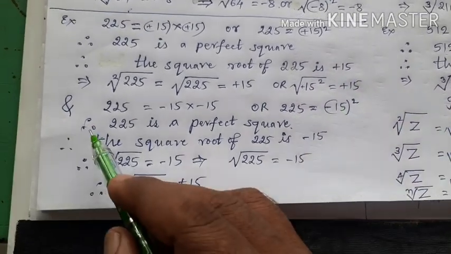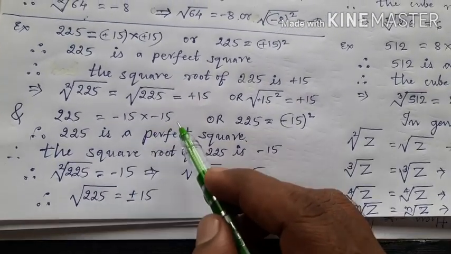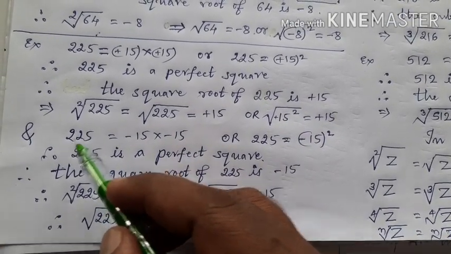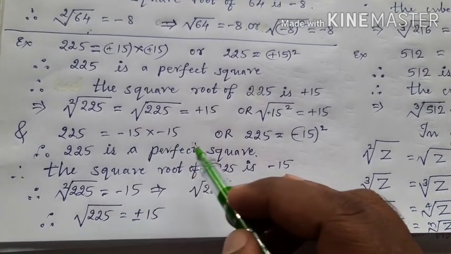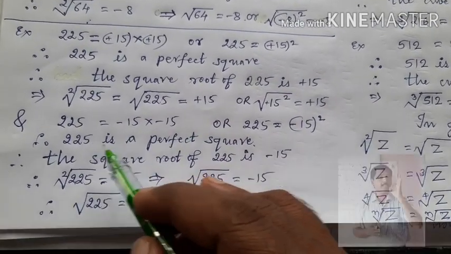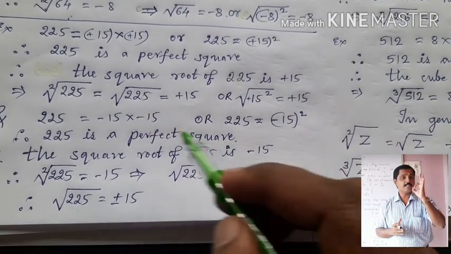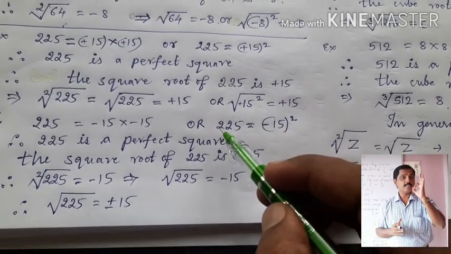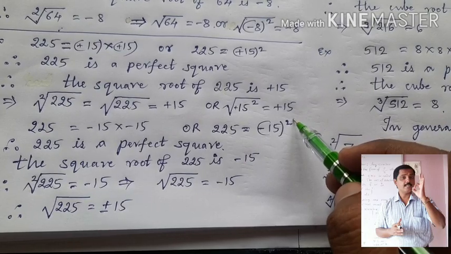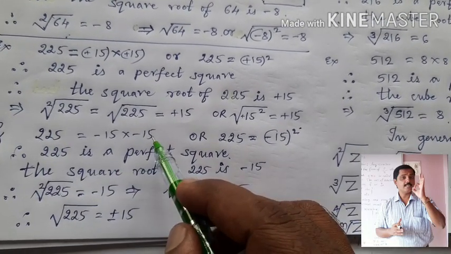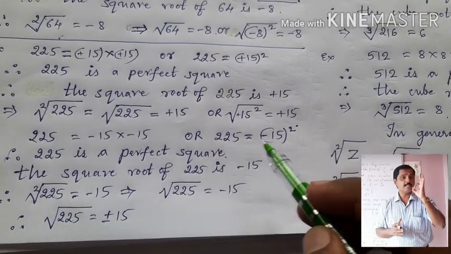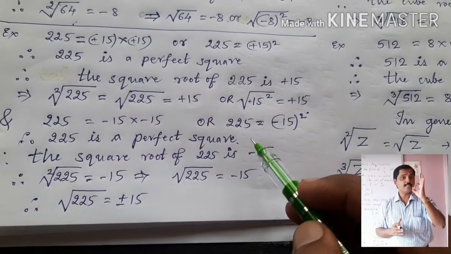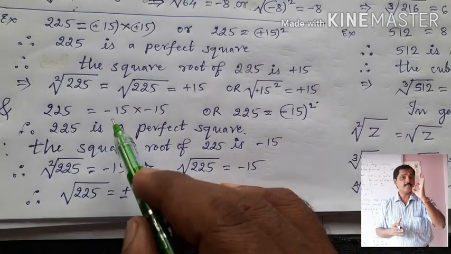Now, children, 225 is equal to minus 15 into minus 15 also, because minus into minus is plus. 15 15s are 225. Therefore, 225 is equal to the product of two equal integral factors here. That is why 225 is a perfect square. But minus 15 into minus 15 is written as minus 15 square. Therefore, 225 is also equal to minus 15 square. Both are same. Therefore, 225 is a perfect square because it can be expressed as the product of two equal integral factors.